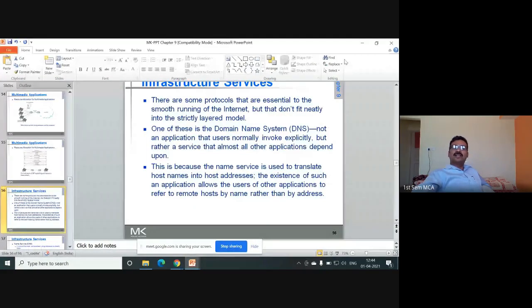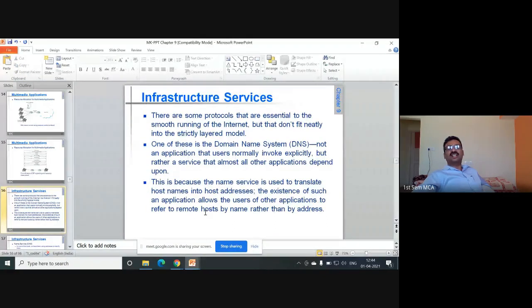So next is infrastructure services. There are some protocols that are essential to the smooth running of the internet, but don't fit neatly into the strict layered model. One of these is the domain name system, DNS, not an application that users normally invoke explicitly, but rather a service that almost all other applications depend upon.